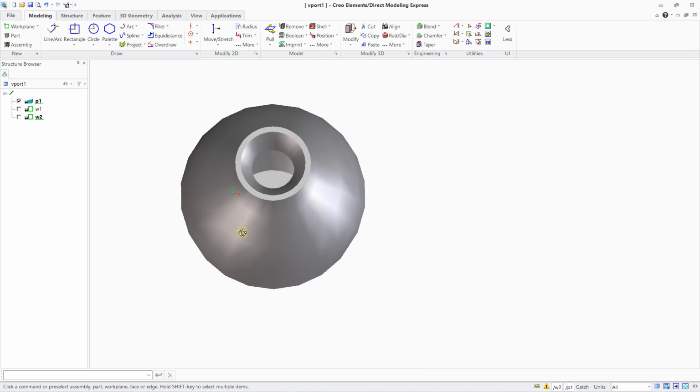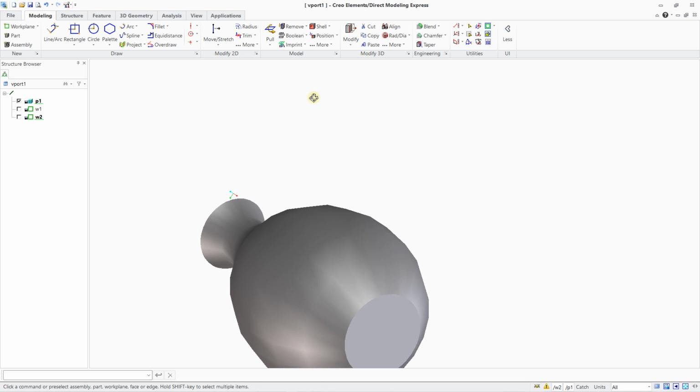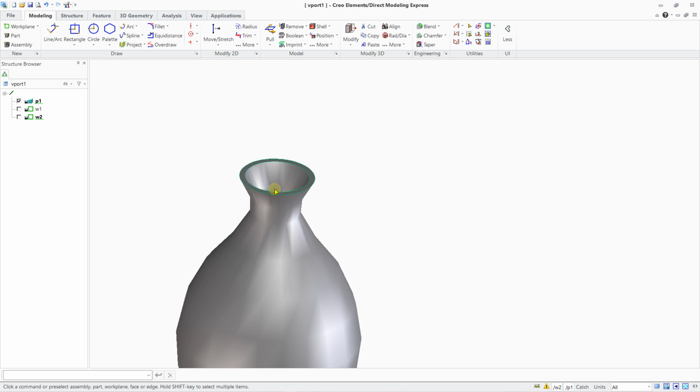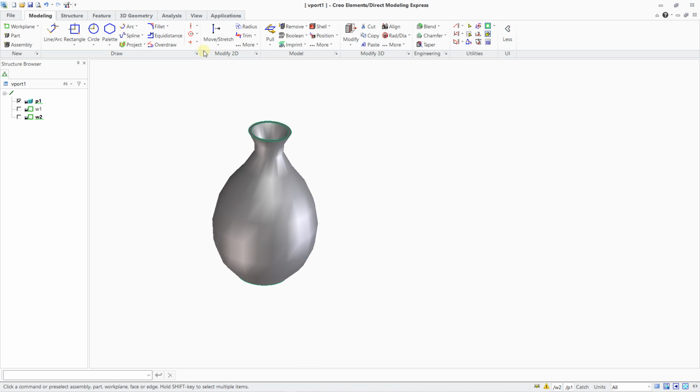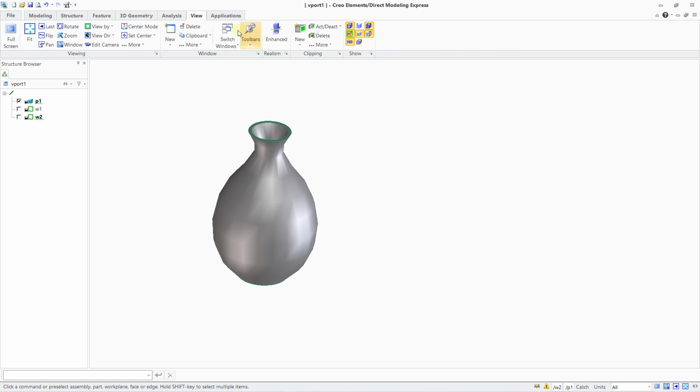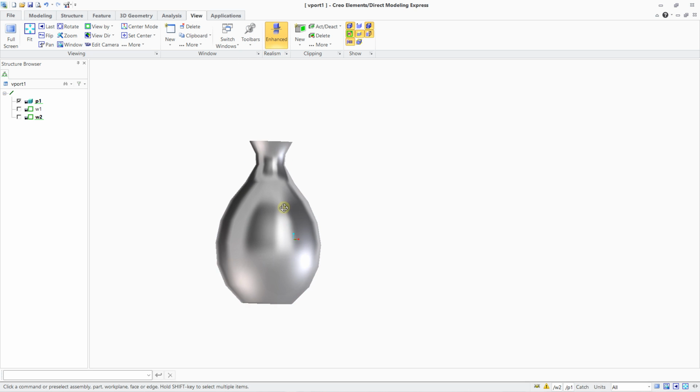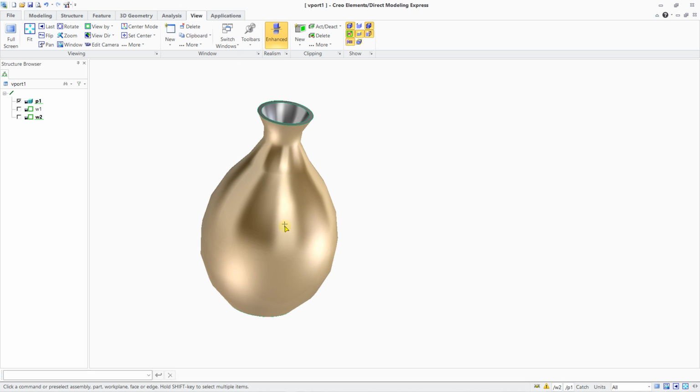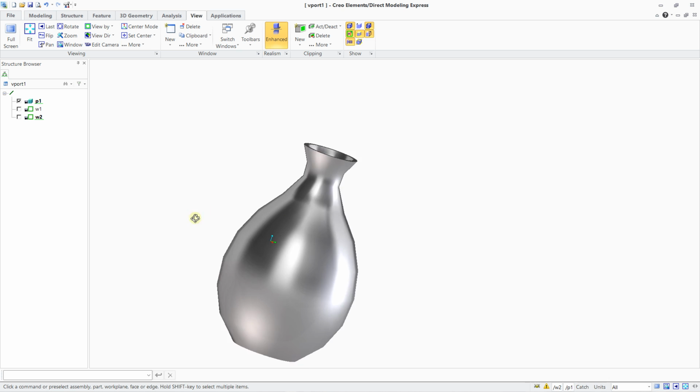And now you can find the cavity inside to create the vase. And it's okay for that. The last step is to change the view. You can increase the view with the enhance mode. I can click here. And thanks to that, I created this type of modelization, just like that.